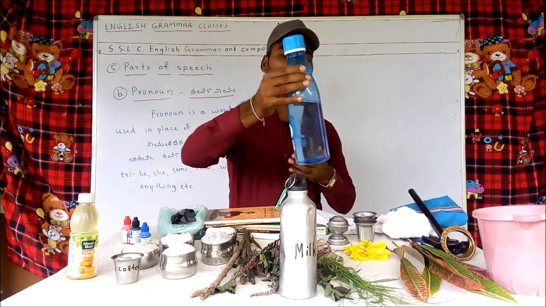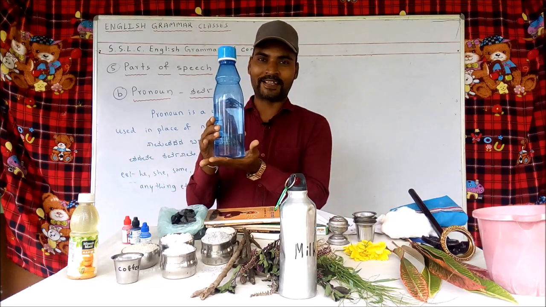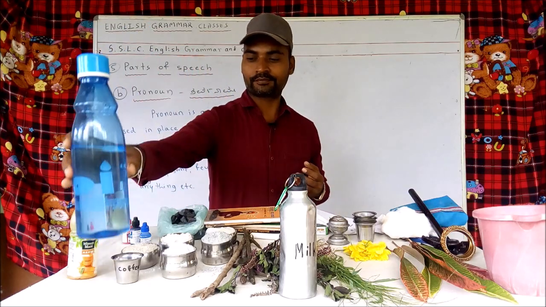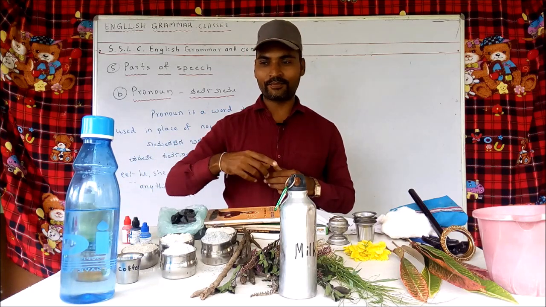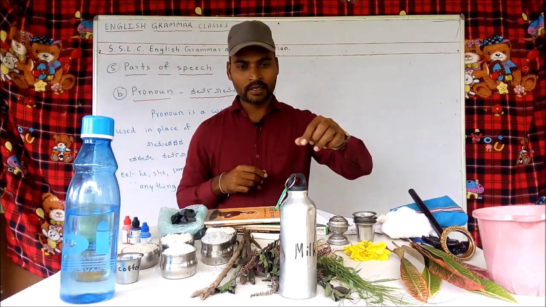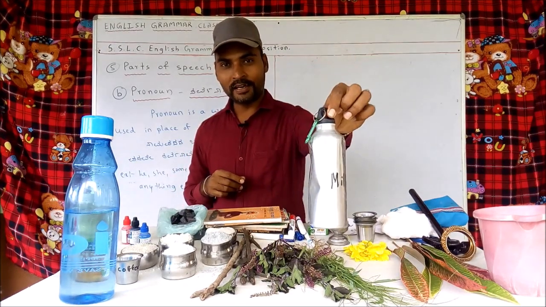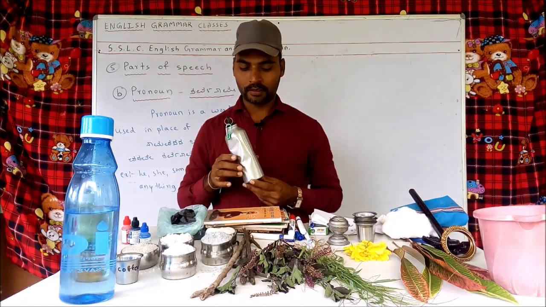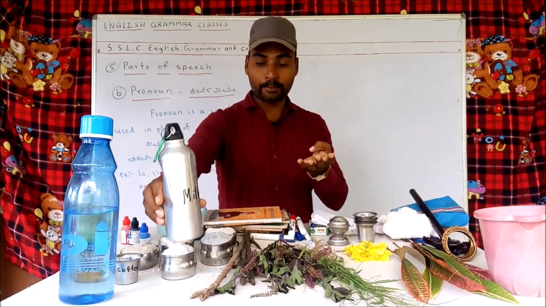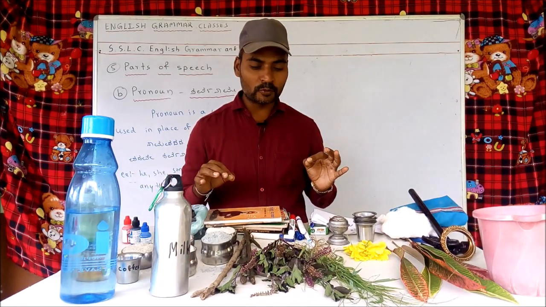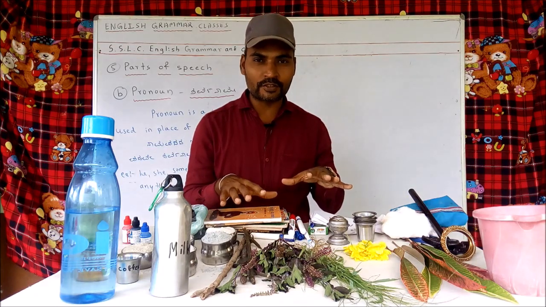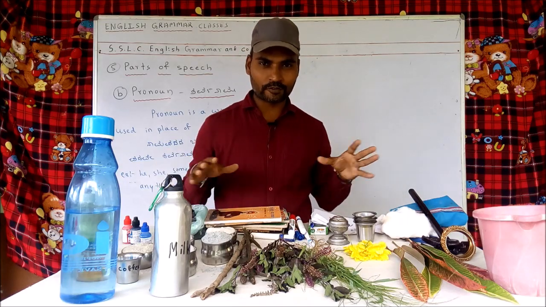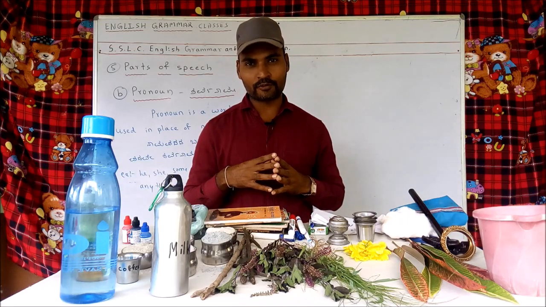For example, let's take this bottle. Water bottle, we say that. This is water bottle. Noun. What else can we say? This. Water bottle also we can say, this also we can say. Milk also we can say. Take this, we can say like this. Take milk also we can say. Milk and this. Nouns are used for objects, specially for objects. But pronouns are used generally. For every object, the same pronoun can be used.